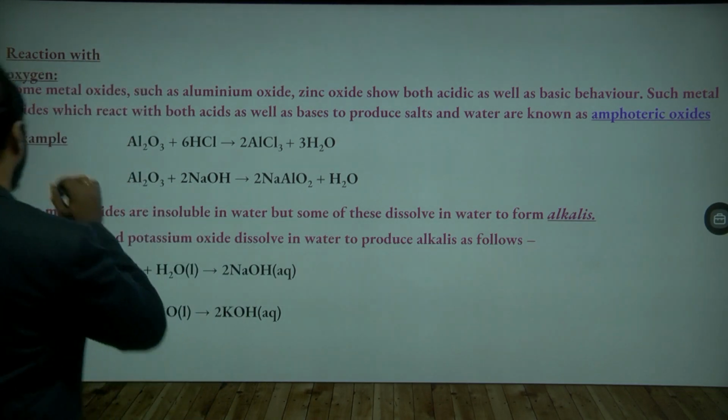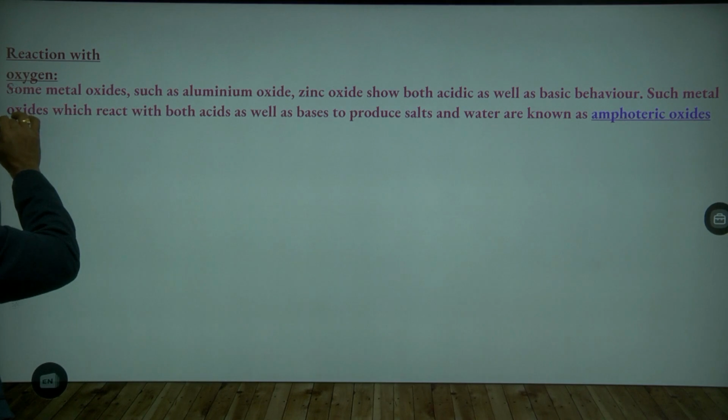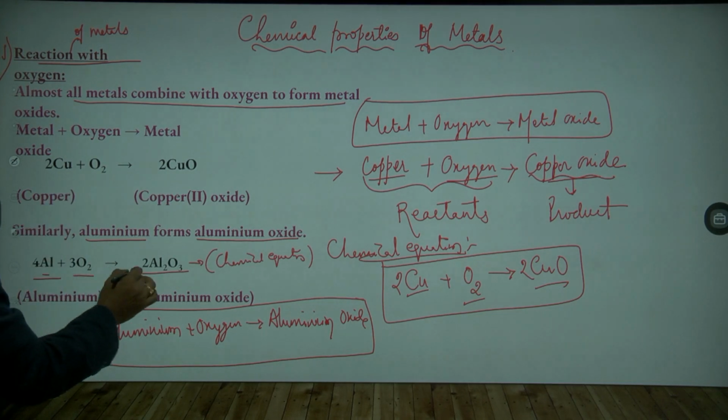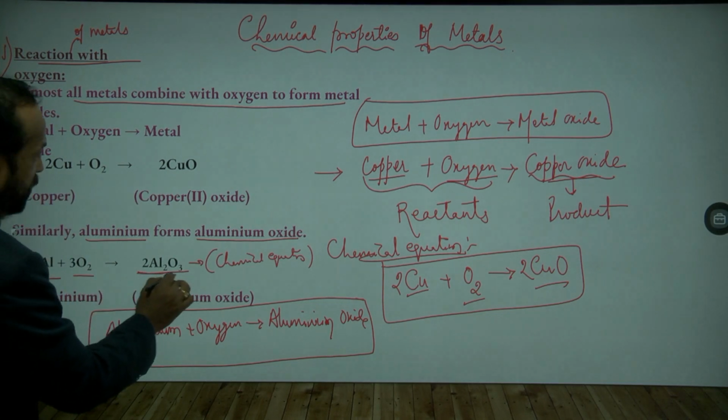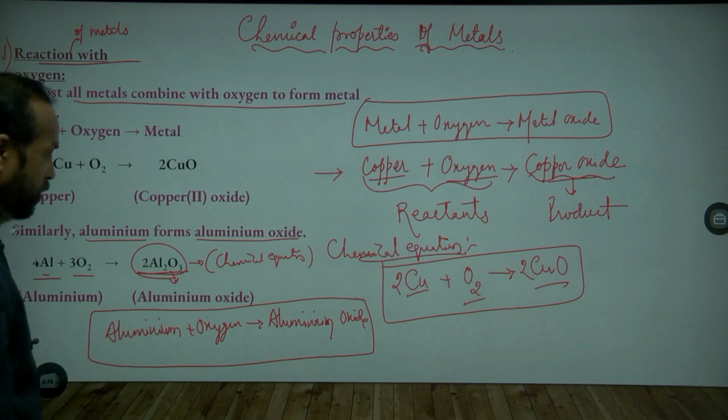In the last slide, you have seen that when aluminium reacts with oxygen, it forms aluminium oxide. Yes or no? This is called aluminium oxide.